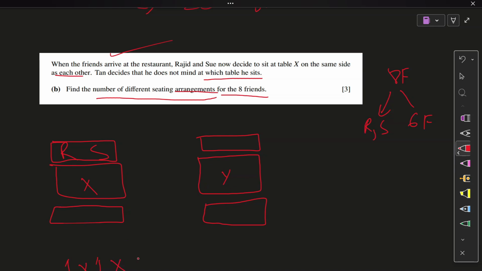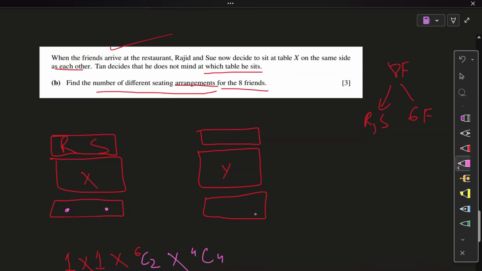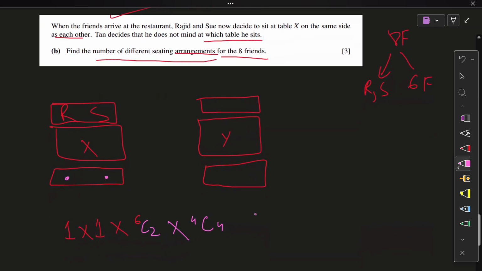Now, for the remaining, how many remaining people do we have? We have six remaining people. Out of them, two can occupy these positions. I'm gonna mark it with pink. One guy here, one guy here, right? So out of the six, two people are selected for this table, and the remaining one, two, three, four can go over there. 4C4. Makes sense, right? Now one thing I'm going to add over here is 6C2 into 2